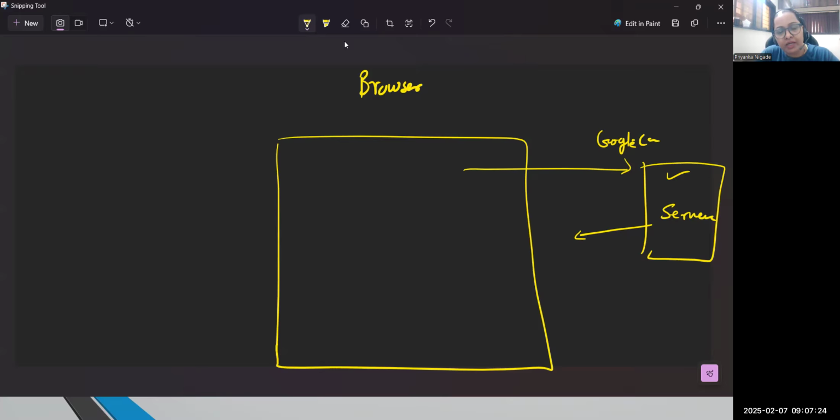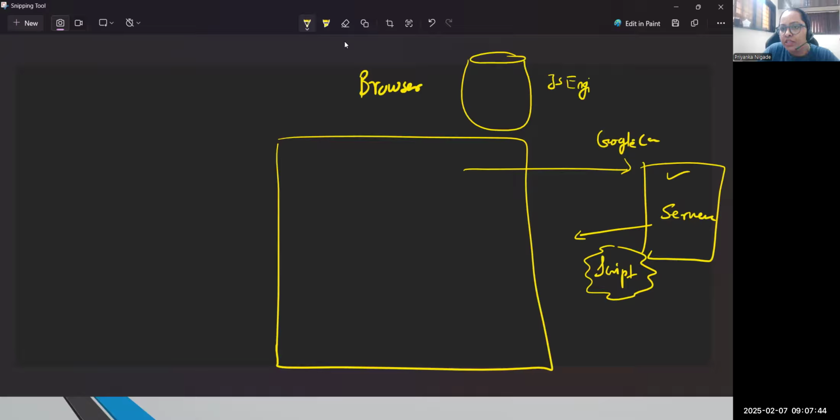Every response you get comes in the form of script, and here come HTML and JavaScript. So you get the response in the form of script. On the browser side, every browser supports a JavaScript engine, a container we can call the JS engine. Whenever a script is provided by the server, it is loaded inside the JS engine.